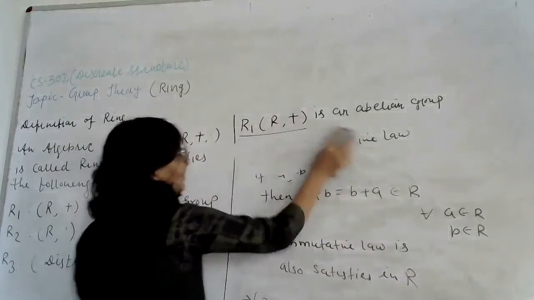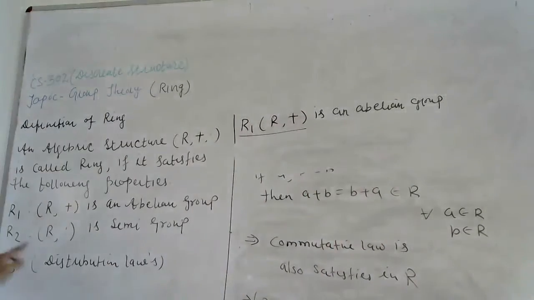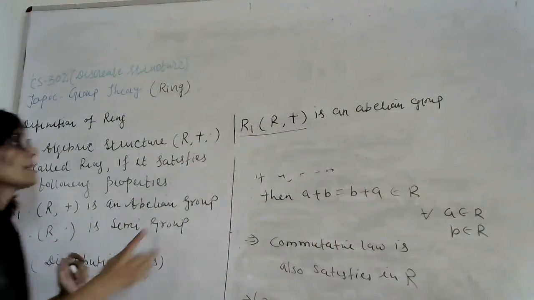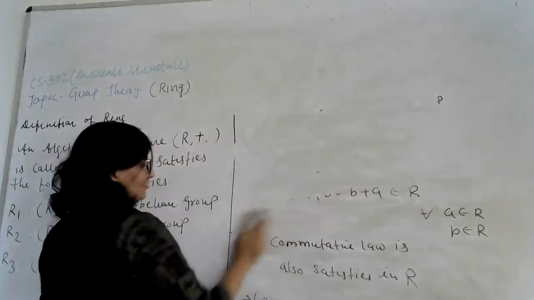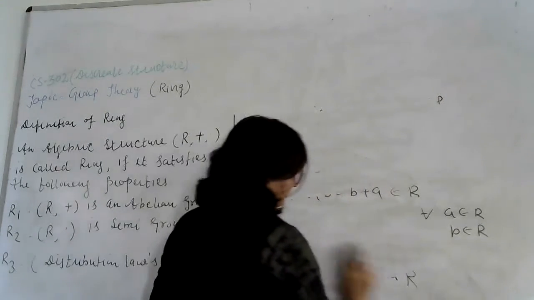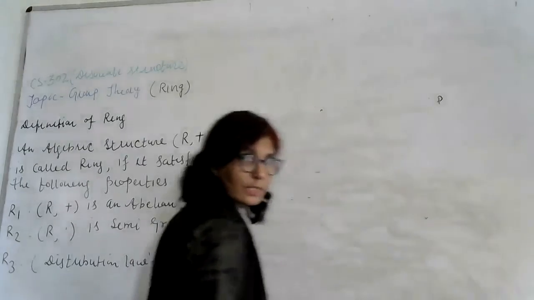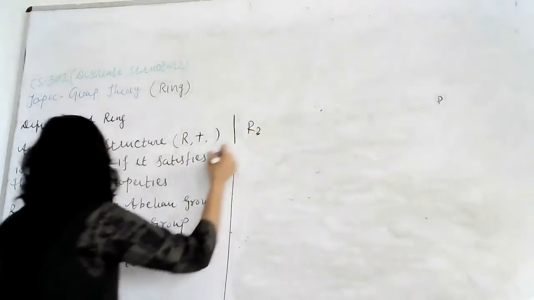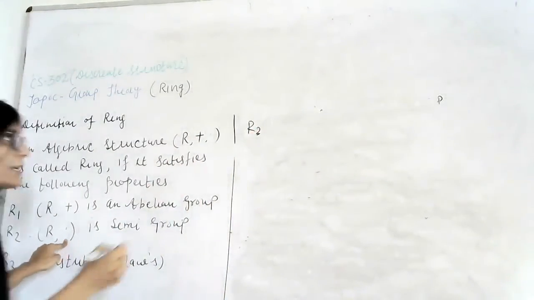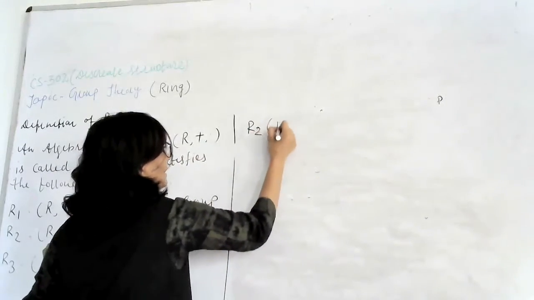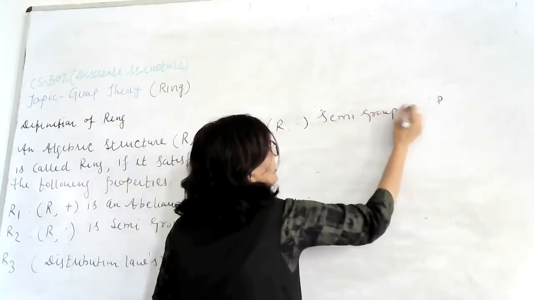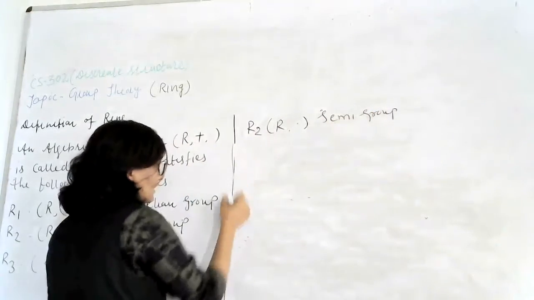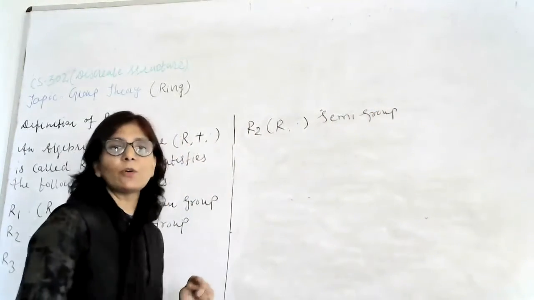So R plus. Now second property is R2 and R2 में क्या होता है? R under multiplication it is a semi group. तो देखिए R2 under multiplication it is a semi group. So in semi group we have only two properties.